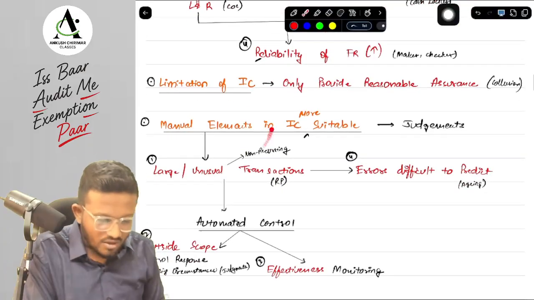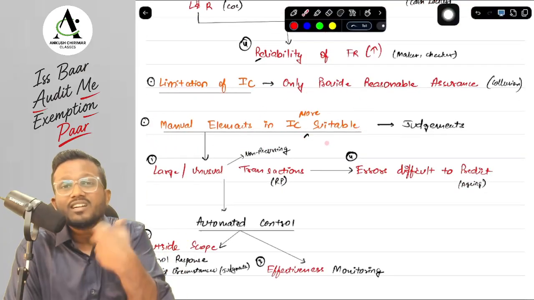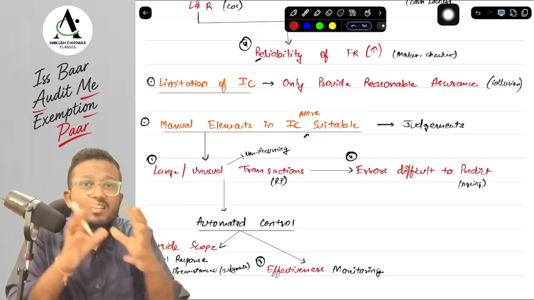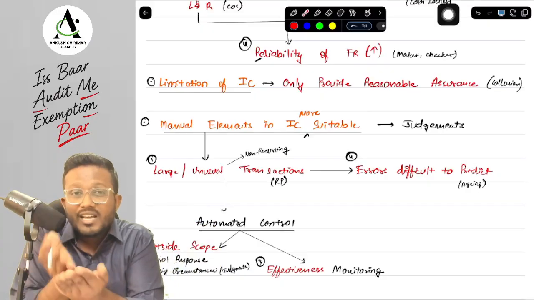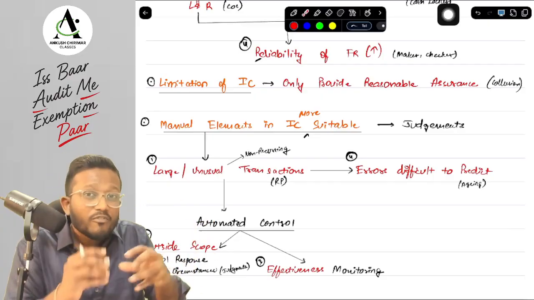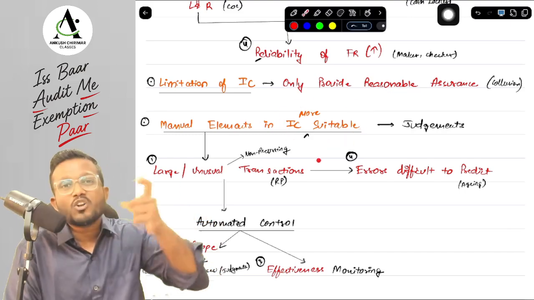Okay, yes sir. Now there is one question: in what circumstances may manual elements in the internal control be more suitable? Because there is automated control which is done by the systems themselves, and then there is manual control where we hire an individual to perform that control. So they are saying that automated controls can be applicable anywhere, but there are few circumstances in which manual elements in the internal control may be more suitable than your automated elements.